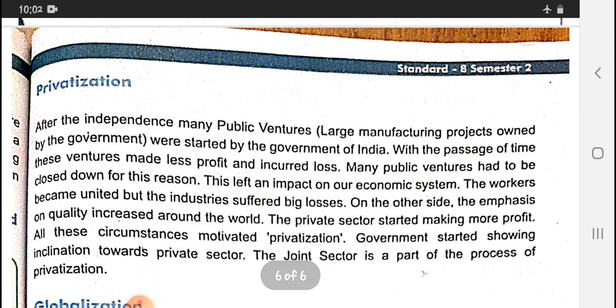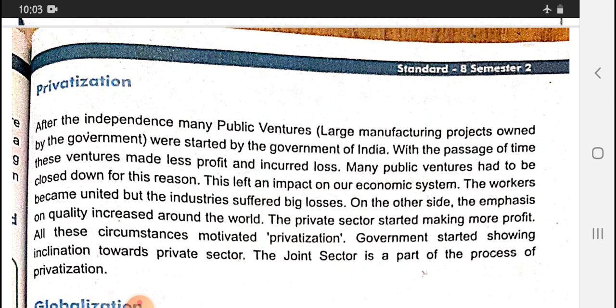Now we are going to talk about privatization. After independence, many public ventures and large manufacturing projects owned by the government were started by the government of India. With the passage of time, these ventures made less profit and incurred losses. Many public ventures had to be closed down for this reason. This left an impact on our economic system. The workers became united, but the industry suffered big losses.